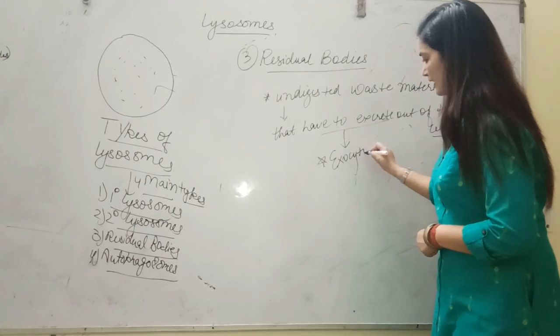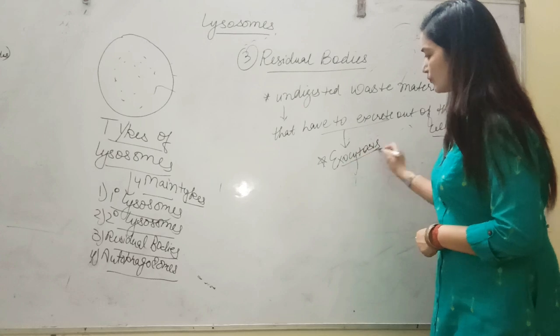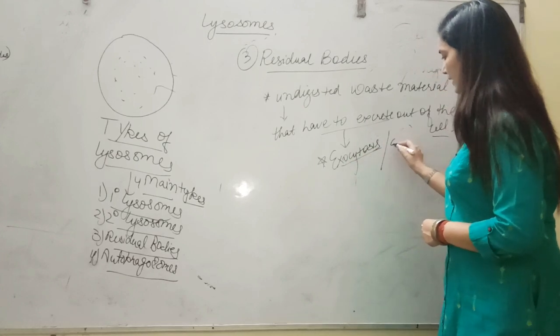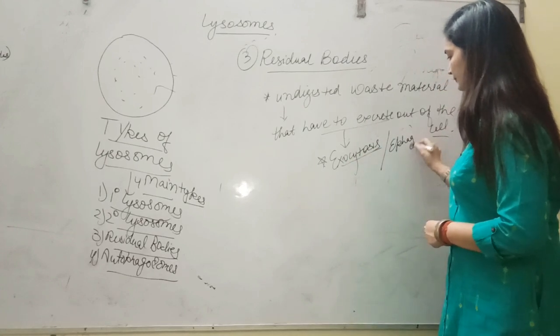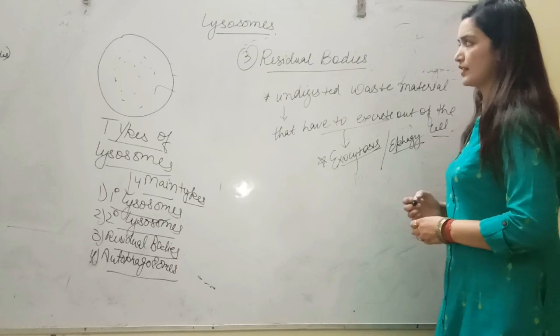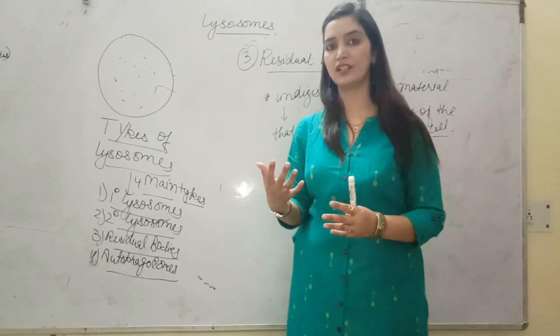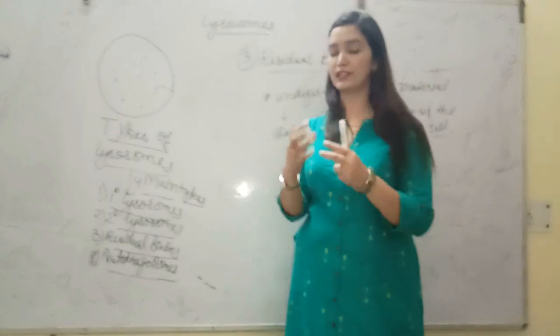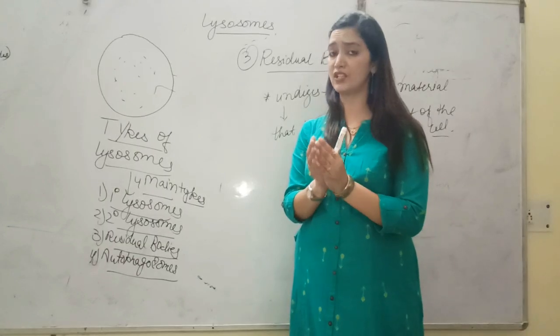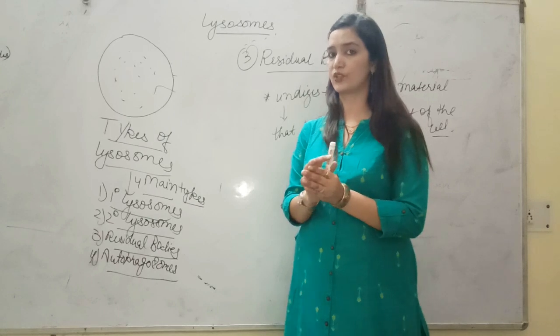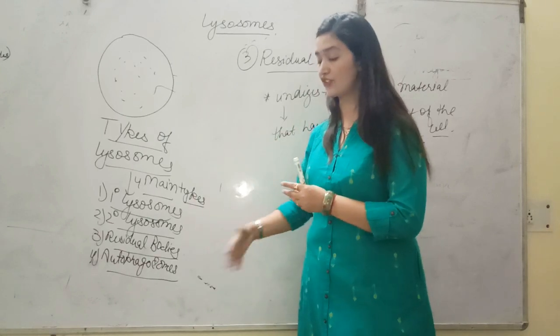उस प्रोसेस को क्या कहेंगे? जब वेस्ट सब्सटेंस रिमूव होगा, that is exocytosis, that is also called ephagy. So these are residual bodies that are formed after digestion of the food materials, or you can say waste materials, that are present in phagocytes. So they are formed in the tertiary state.